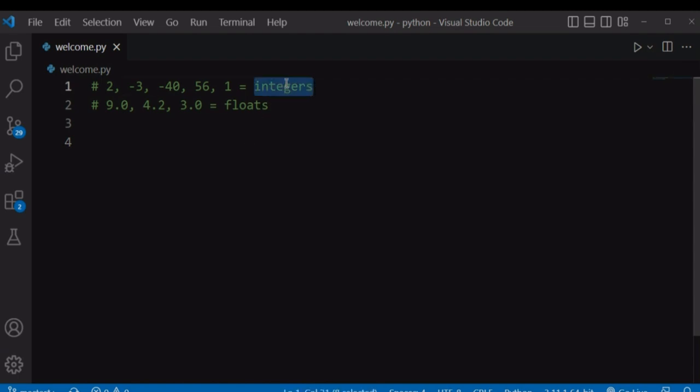In this video, we'll dive deep into data types in Python one by one, and we'll start with the numbers. A number in Python is either an integer or a float. Integers are whole numbers, whether positive or negative, and these are the examples: 2, -3, -40, 56, 1, and so on and so forth. And a float is a number with a decimal point, like 9.0, 4.2, 3.0, and so on and so forth.